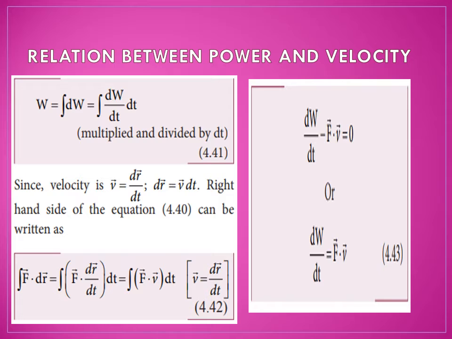So velocity equal to what? Displacement by time. How is it written? dr by dt. dr is displacement, dt is time. So dr by dt, so dr equal to v into dt. So F dr is written as F into dr by dt into dt. If we solve, what we finally get is dW by dt equal to F into v. So this gives the relation between work done, the power, and velocity.